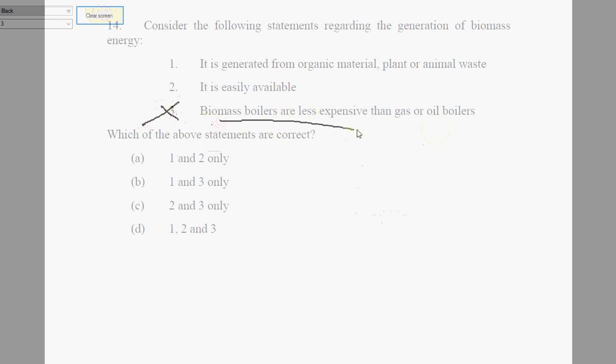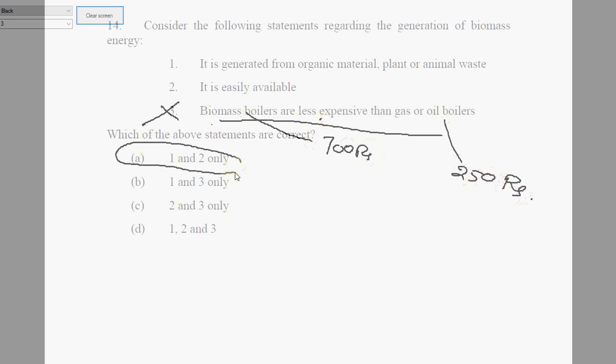To give you some idea, let us say biomass boilers cost 700 rupees, you get oil boilers for something around 250 rupees, to give you an idea of how much costlier this can be. So 1 and 2 is the correct choice, or in other words, A is the correct choice.